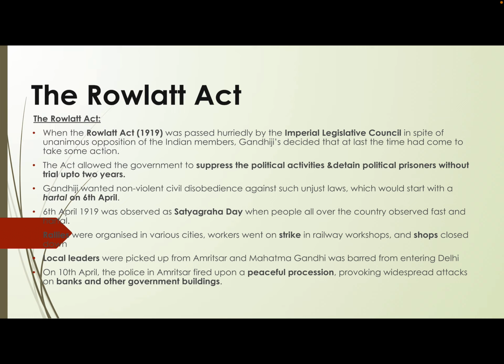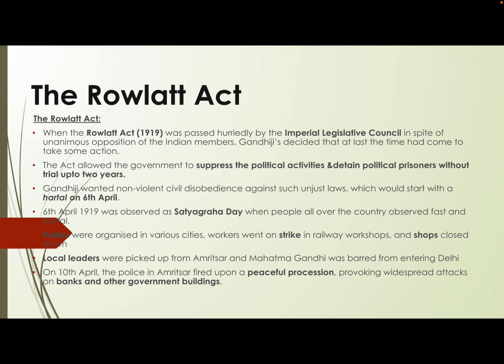In this particular slide, we talked about the activities of revolutionaries, which is a background to the implementation of the Rowlatt Act. We also talked about how it was implemented in the Imperial Legislative Council. Did the Indians oppose? Yes. Did the leaders oppose? Yes. Gandhiji also was against it. Then what were the clauses of this act? That yes, political activities to be suppressed, and the political prisoners would be in jail without trial for 2 years.